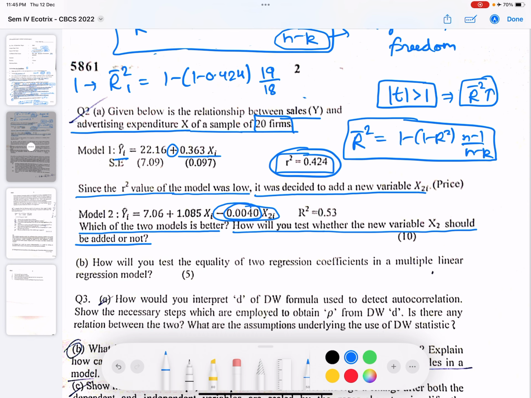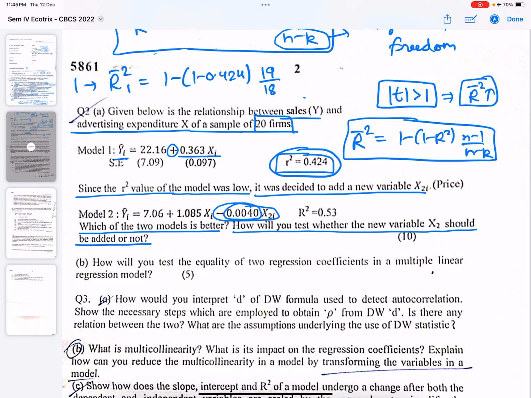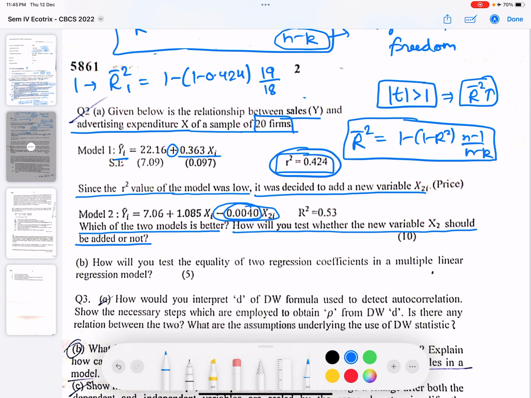So I'll just solve it as well. 1 minus 0.424 into 19 divided by 18 equals, so this is coming out to be 0.392. So this is R bar square 1.